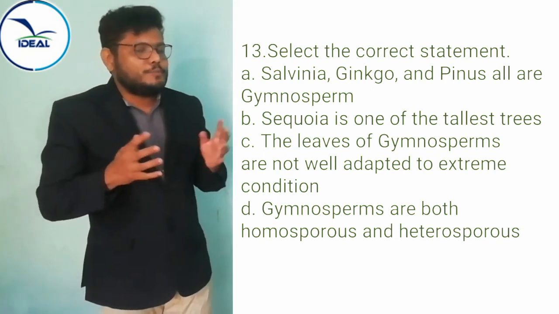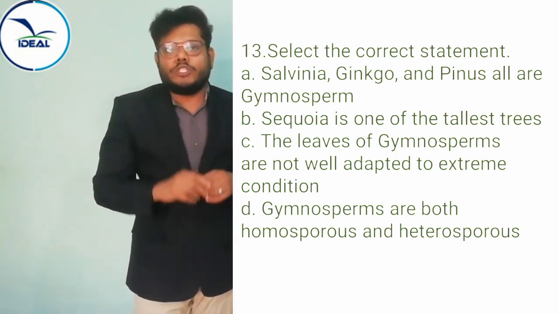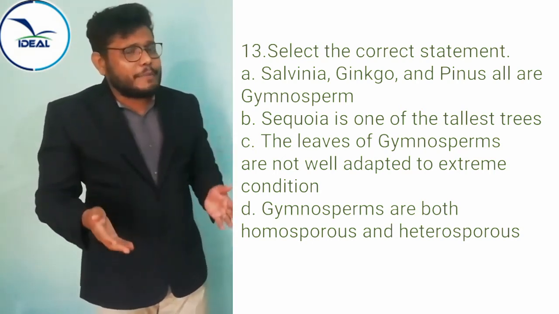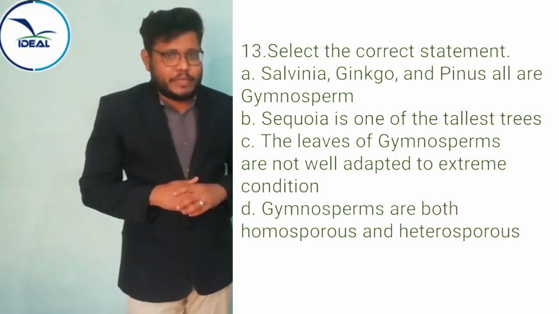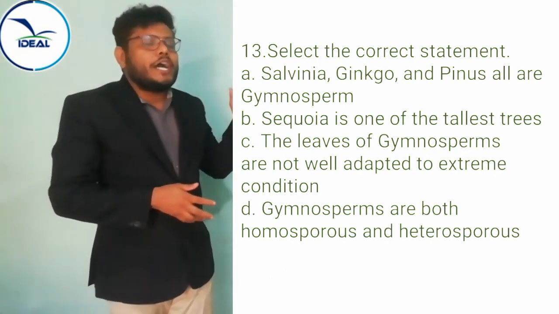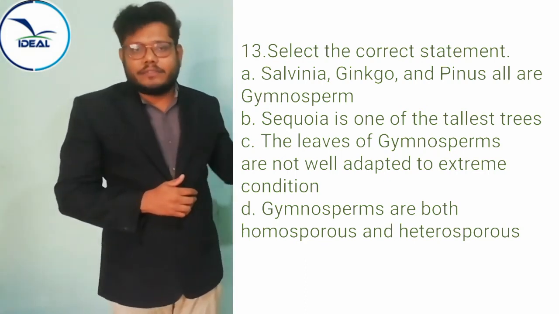Gymnosperms are heterosporous, not homosporous. Heterosporous means they produce two kinds of spores, that is microspore and megaspore. So that statement is also wrong. Among these four statements, the right one is: Sequoia is one of the tallest tree.